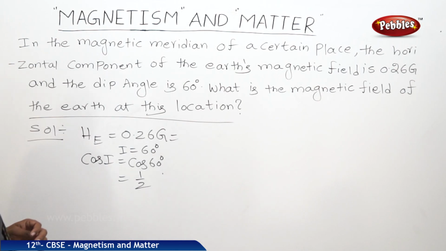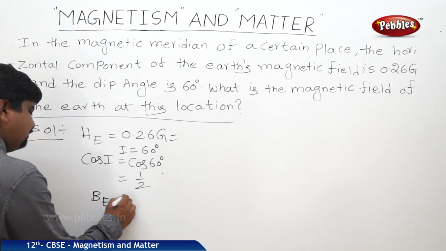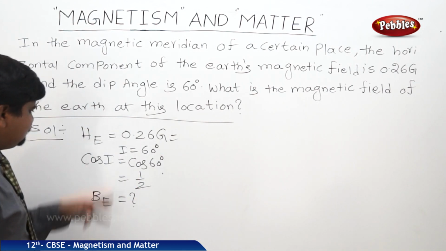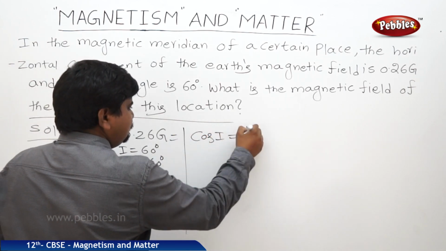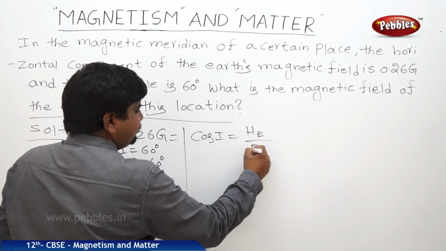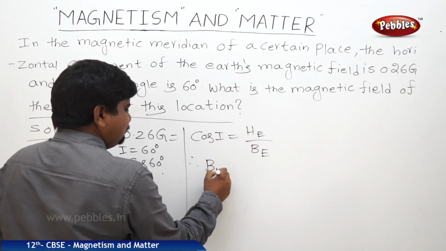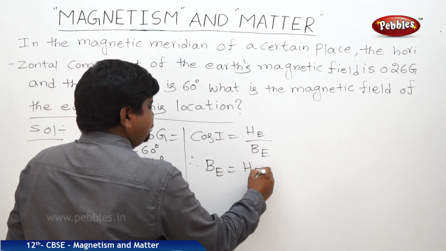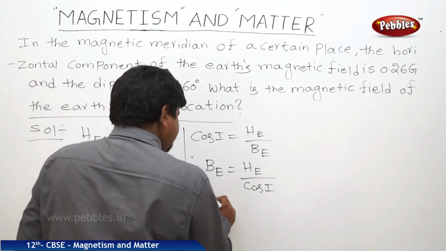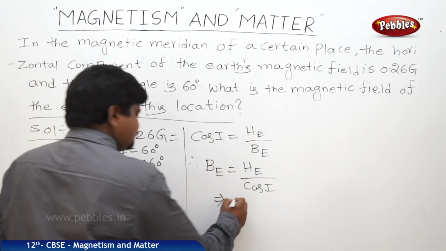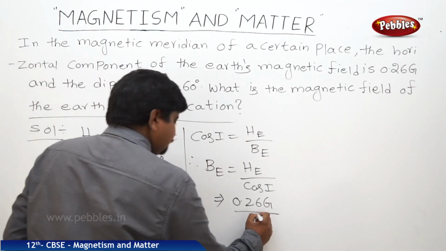So what is the magnetic field of the Earth at this location? We should find out the magnetic field of Earth. There is a relation between HE, BE, cos I. So cos I is equal to HE by BE. So we can write BE is equal to HE by cos I. HE is equal to 0.26 Gauss, cos I is equal to half.